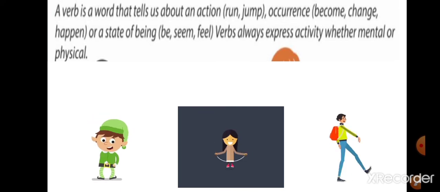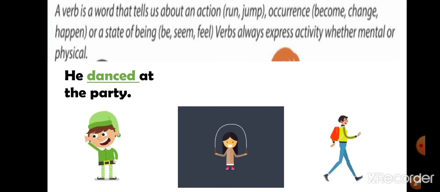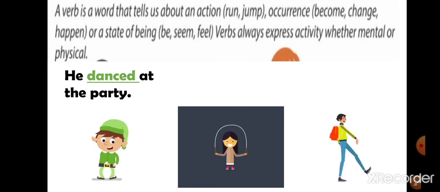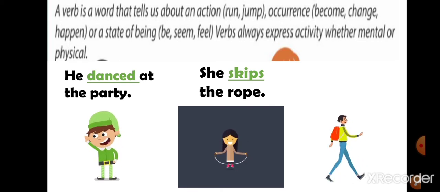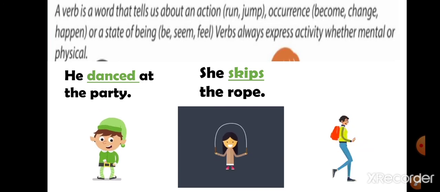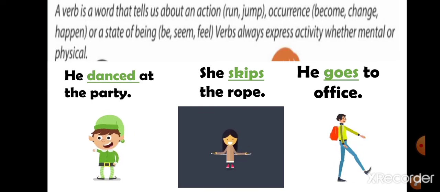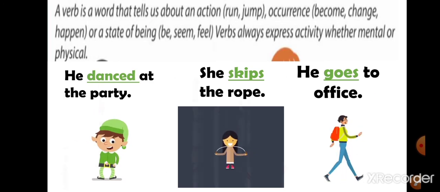Now let's see with these examples. First one, he danced at the party. Here the verb is dance. He is showing the action. So dance is a verb. She skips the rope. What is she doing? She is skipping. She is showing an action, that is skips. He goes to office. He is going somewhere. He is showing us the action, that is goes. So goes is a verb.